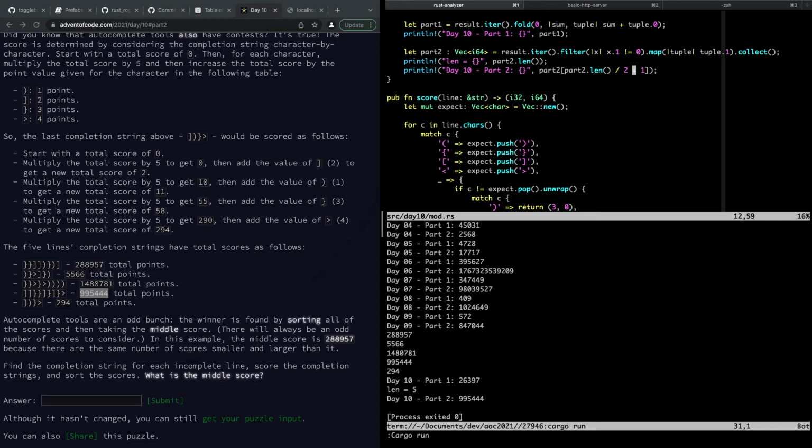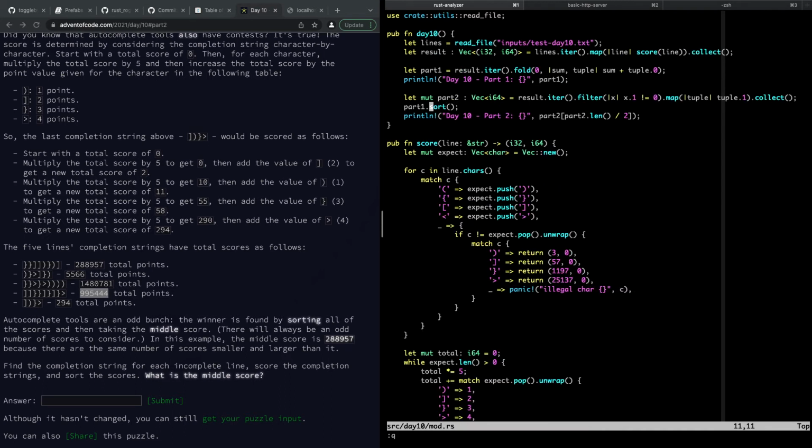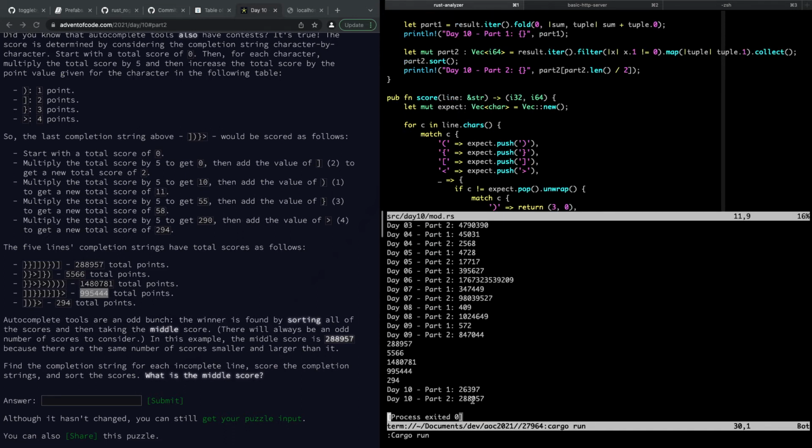Okay, so the plus 1 is incorrect, but I do need to say part2.sort, like that. Okay, run that, and it panics. Method not found in i32. Oh, part2 sort. Silly. All right, so we got the right value now.